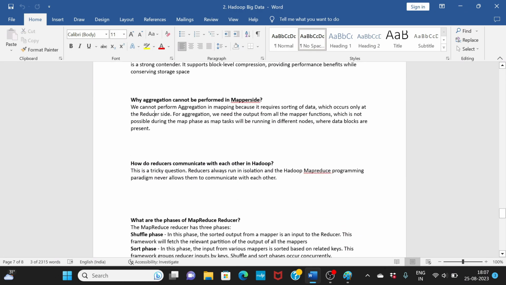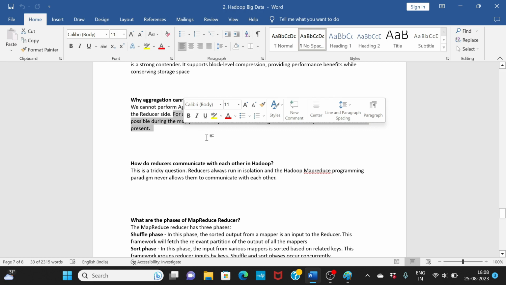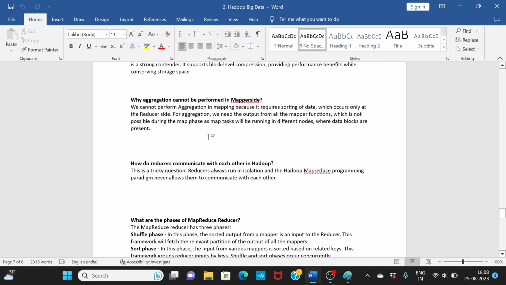Now, why can't aggregation be performed on the mapper side? We cannot perform aggregation on the mapper side because it requires sorting of data. If you want to perform any aggregation, you have to sort the data, and this sorting occurs only at the reducer side. For aggregation, we need the output of all the mapper functions, which is not possible during the map phase, as map tasks run on different nodes where the data blocks are present. So that's the answer.